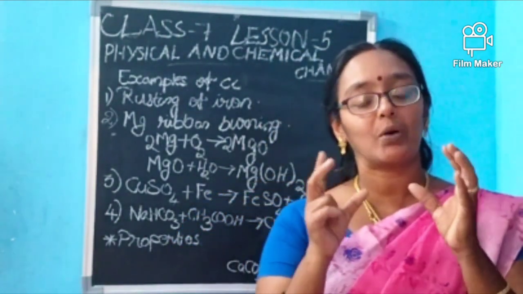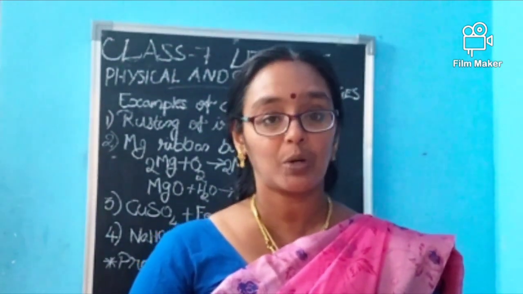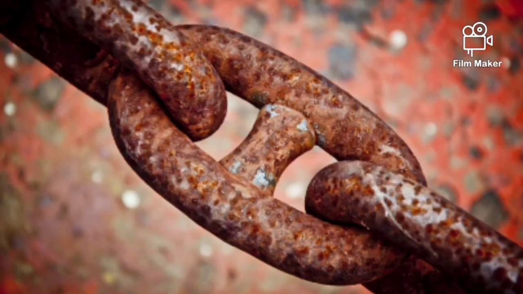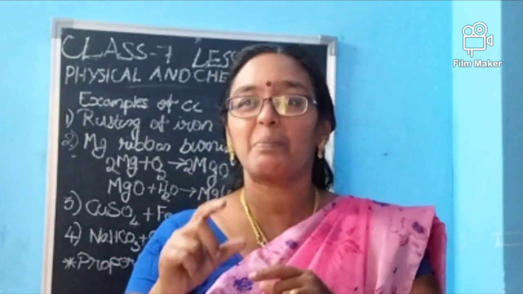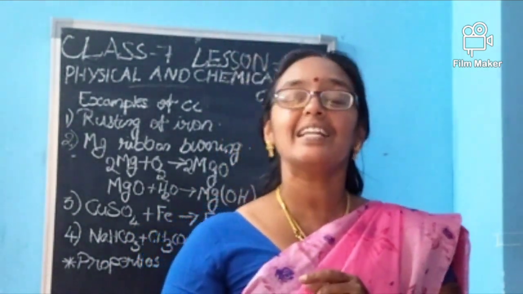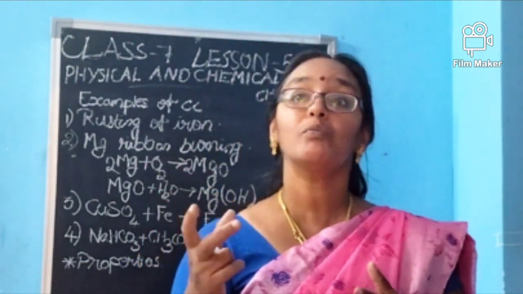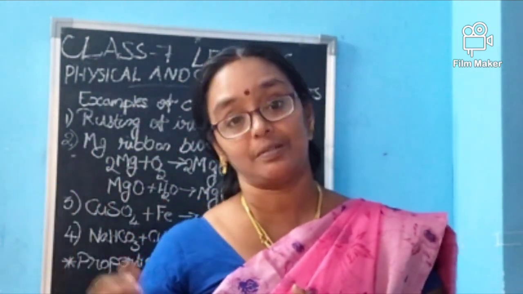First is rusting of iron. You have already seen it, isn't it? Many times you may have seen iron things, metal, or on a gate, the bottom part has changed into some brownish color. It is the reaction of iron with oxygen and water from the atmosphere.